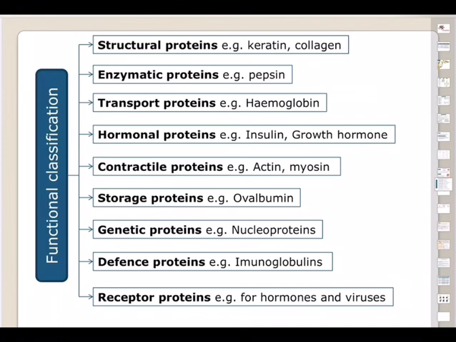And storage: casein is the milk protein, remember casein. Ovalbumin is a protein present in the white of the egg. Ferritin is an iron-storing protein in animal tissues. So these varieties of proteins are present in different parts of our body, and they play a very, very crucial role in our next